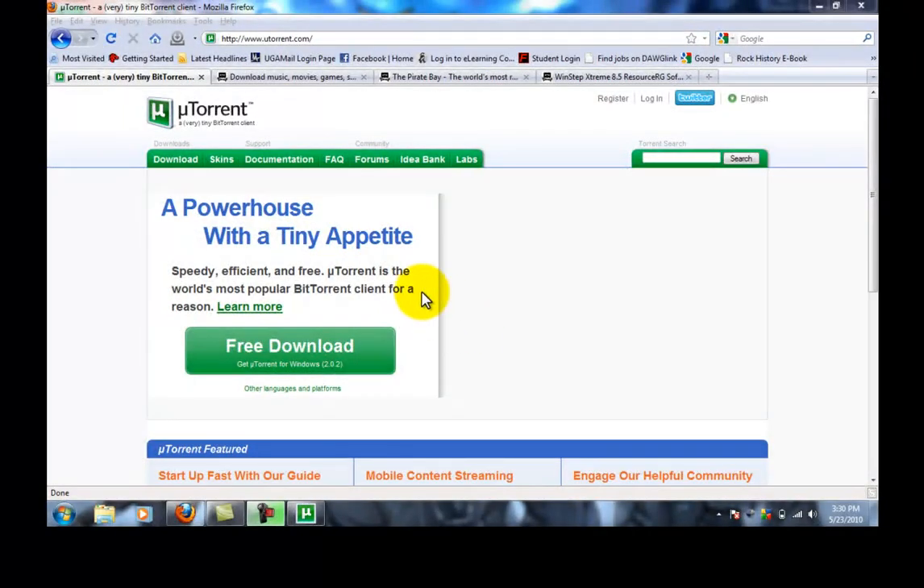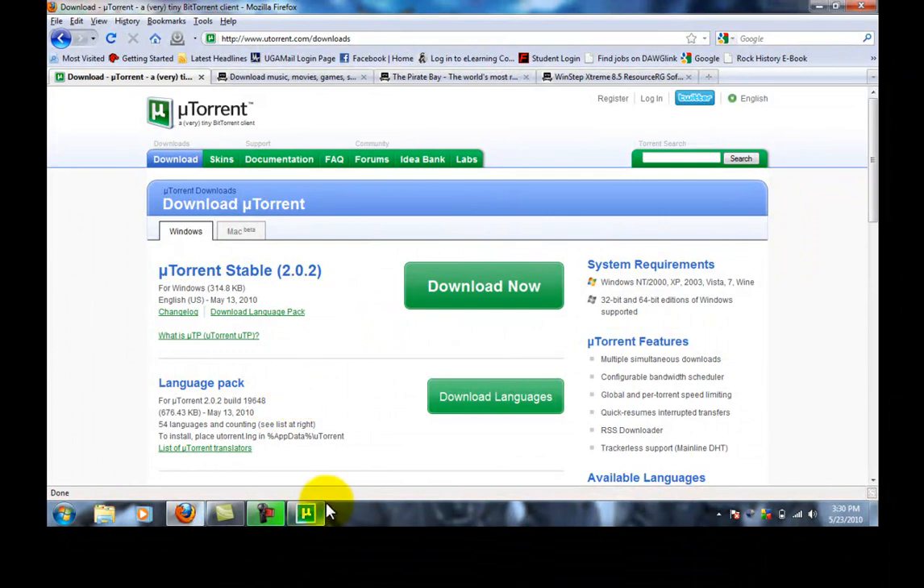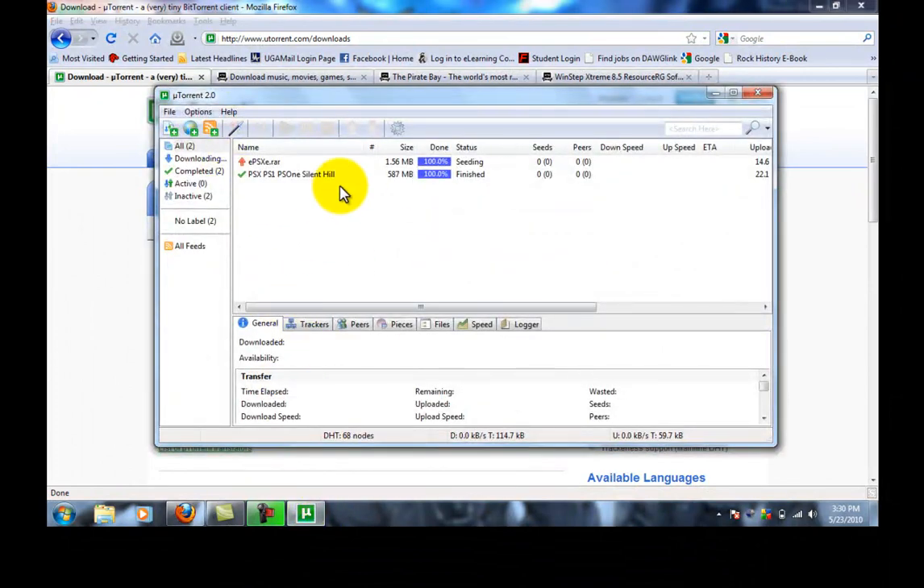I'm showing you how to get a torrent. First you want to download uTorrent. Go to utorrent.com, click download, download now. This is the program right here, uTorrent 2.0.